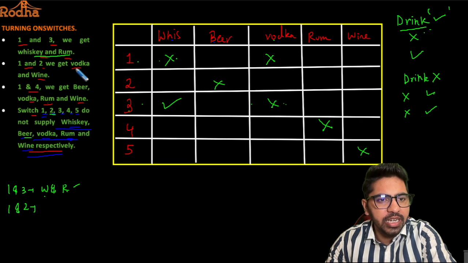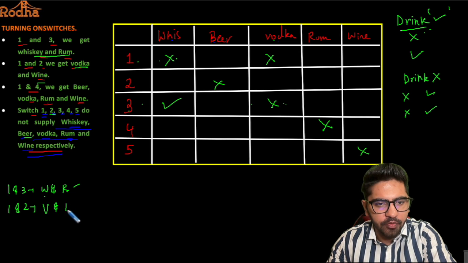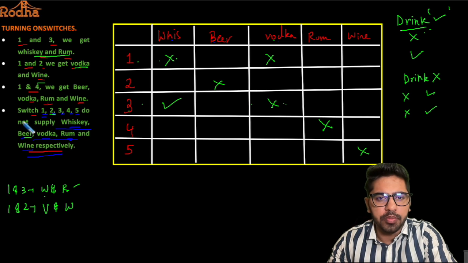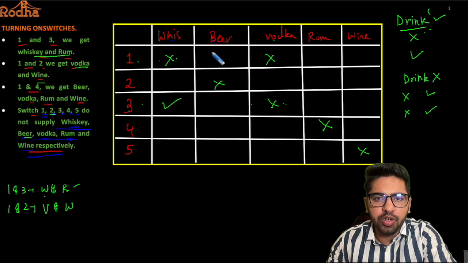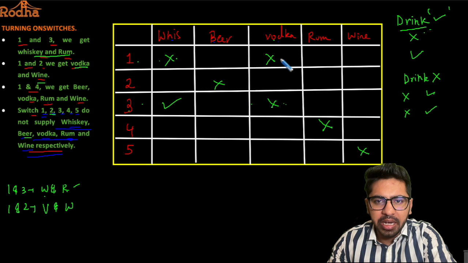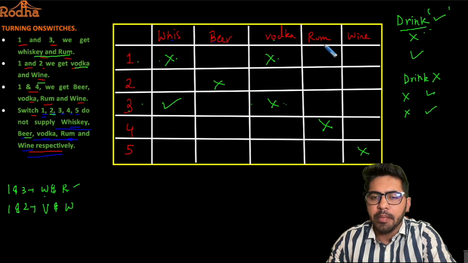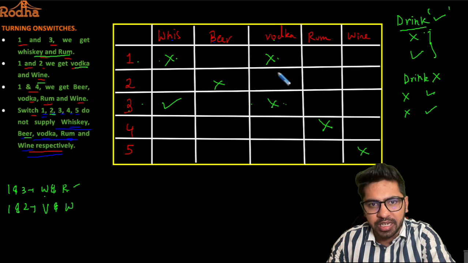1 and 2 we need a vodka and wine, right? ठीक है, fine. Now if you observe here, 1 and 2 we need a vodka and wine. So vodka is not coming from 1 here, right? But I want the drink vodka from 1 and 2. And because when I want a drink, it should be, if 1 is cross, other should be tick. तो यहाँ पे definitely मेरा tick आना चाहिए because 1 and 2 से vodka चाहिए मुझे, ठीक है?